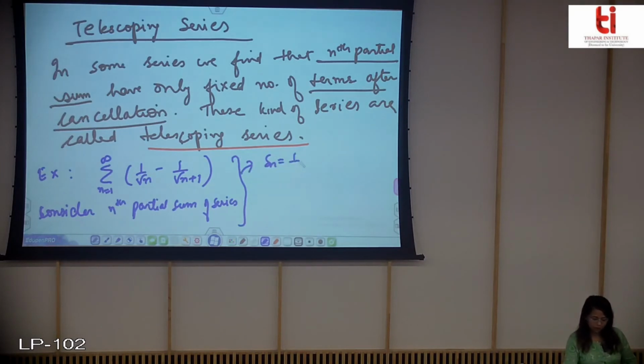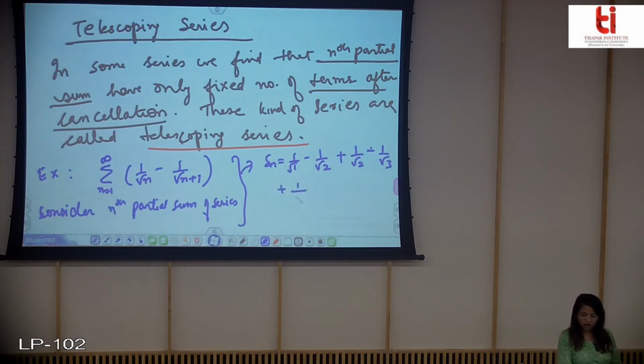This will be equal to 1 by 1 minus 2 factorial plus minus, just see how the pattern is following. This is my first term A1, this is A2, this will be A3, and so on. The last, the nth term, will be this.